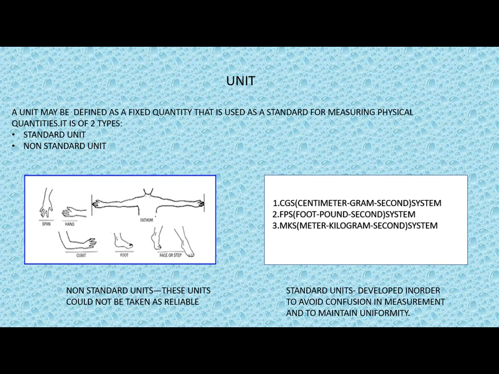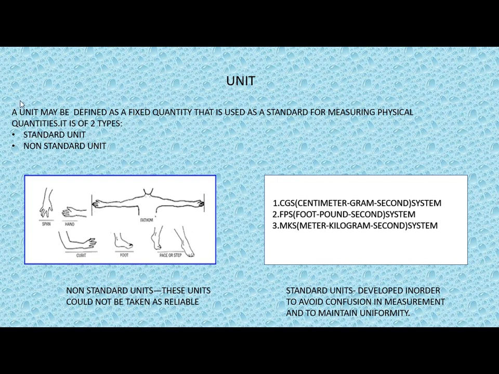Just now we studied the relation between physical quantity, magnitude and unit. So let's understand what a unit is. A unit may be defined as a fixed quantity that is used as a standard for measuring physical quantities. This is a standard which can be used for measuring any physical quantity.